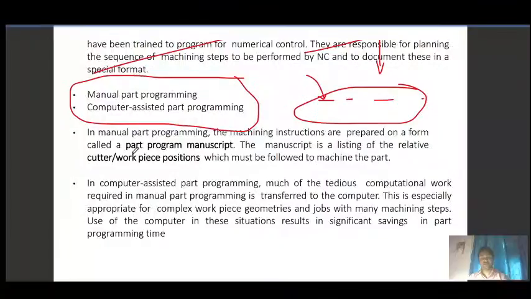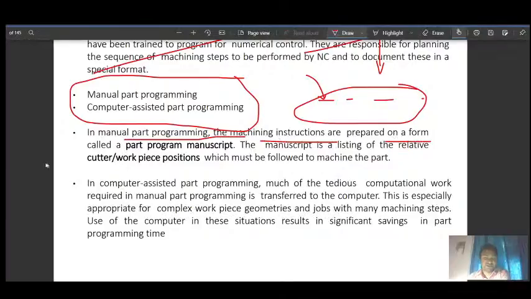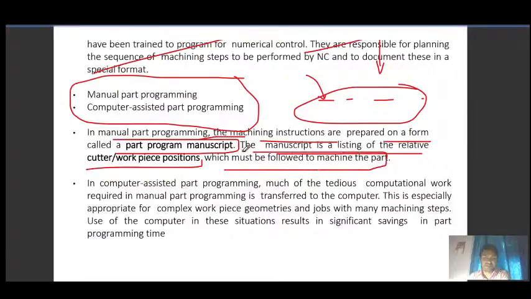Here, manual part programming is the machining instruction prepared on a form called a part program manuscript, and the manuscript is a listing of the relative cutter and work piece positions which must be followed to machine the part. The punch tape was the prime example of a simple manual part program, where instructions are produced manually on a punch tape.